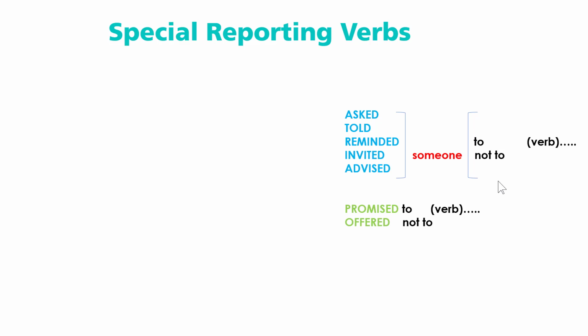Let's see another example. It says Jose to Marta, I will not fail my exam. Okay, so in this case, if you look carefully, it's like a promise, but it's negative because it says will not. So you can say Jose promised not to fail his exam.